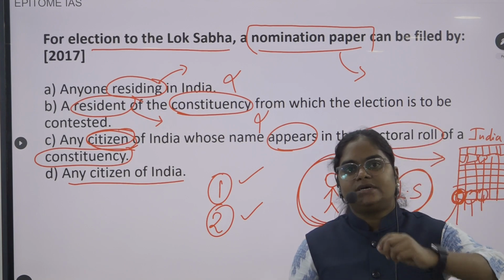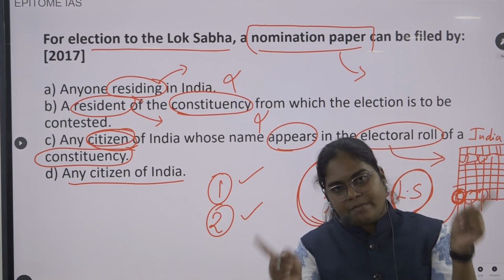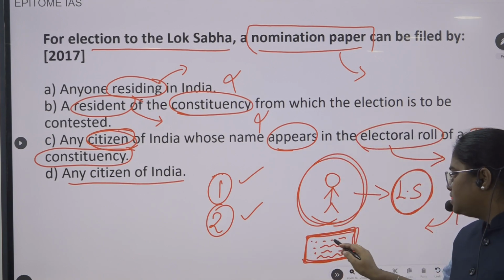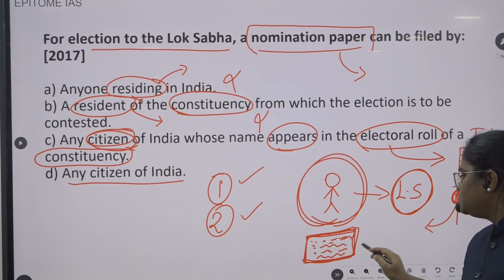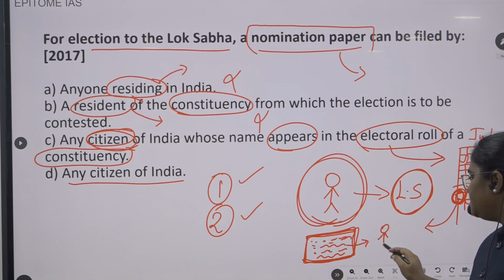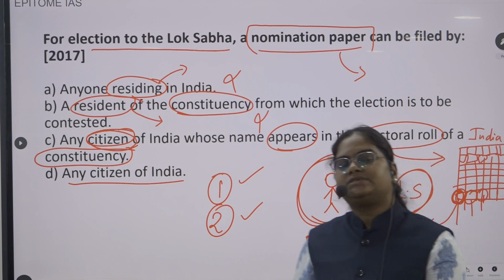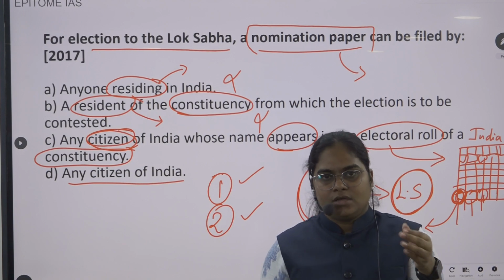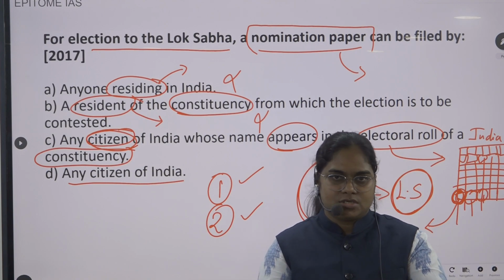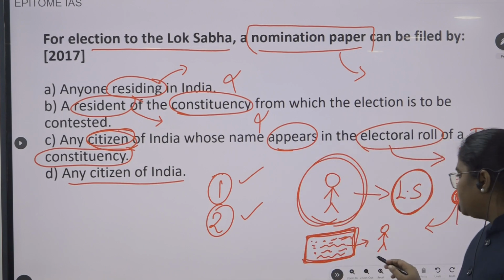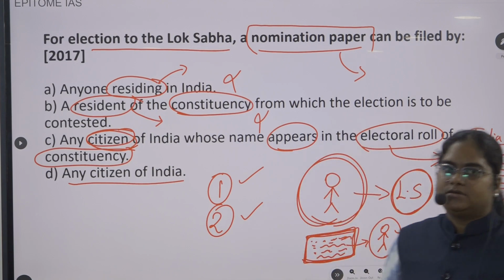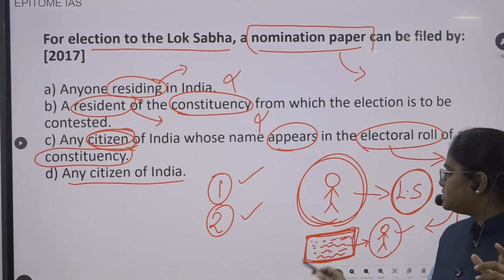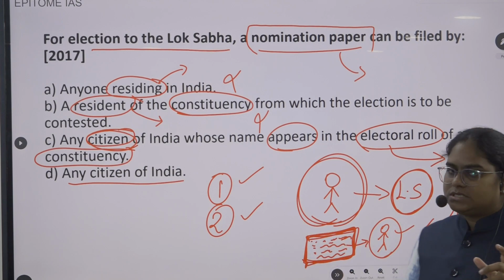They are going to elect a member representing that particular constituency. There are n number of people living here, right? So they will be electing only one person to represent that particular constituency. That's how elections happen. Many people will be contesting in the election, and ultimately only one person will be elected, who gets the maximum number of votes, and he'll be representing this particular constituency.